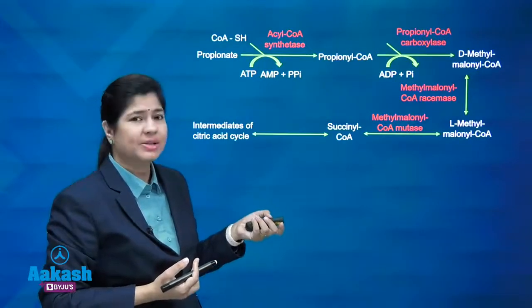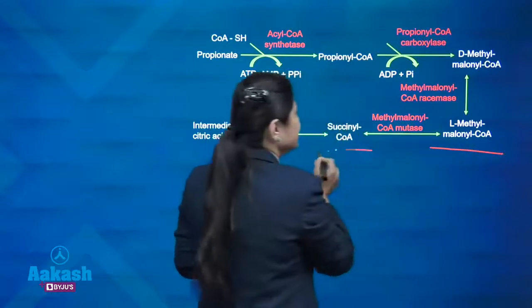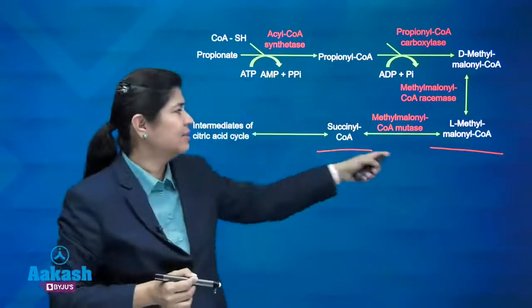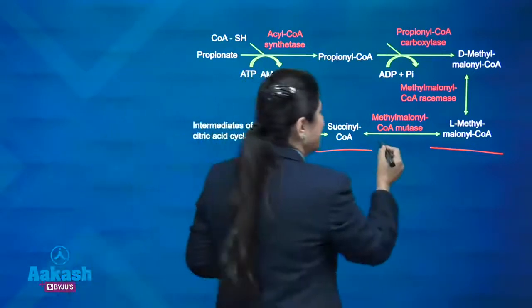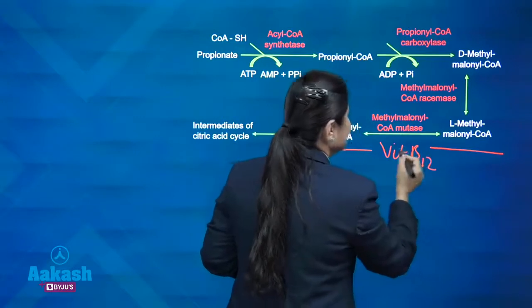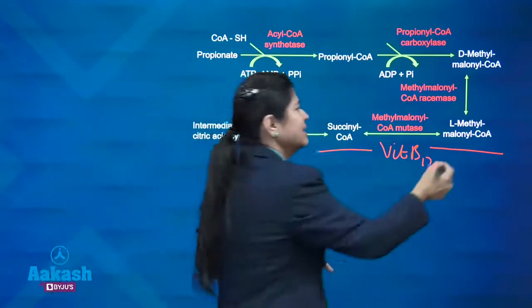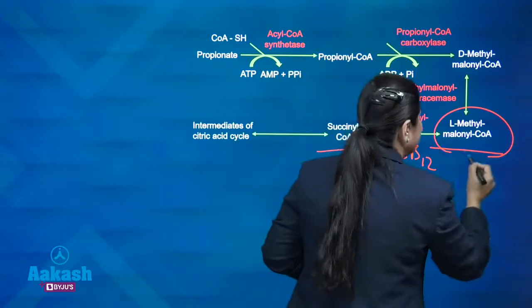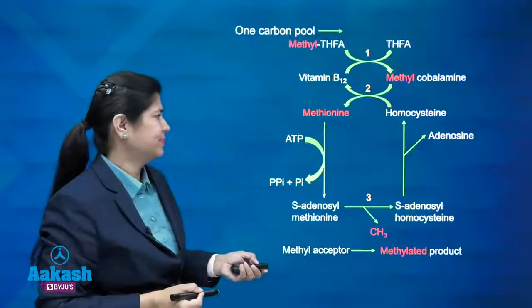One more reaction which I was talking about was methylmalonyl CoA to succinyl CoA. This reaction is catalyzed by vitamin B12 acting as a coenzyme. So, if this is deficient, methylmalonyl CoA will rise and lead to methylmalonic aciduria.